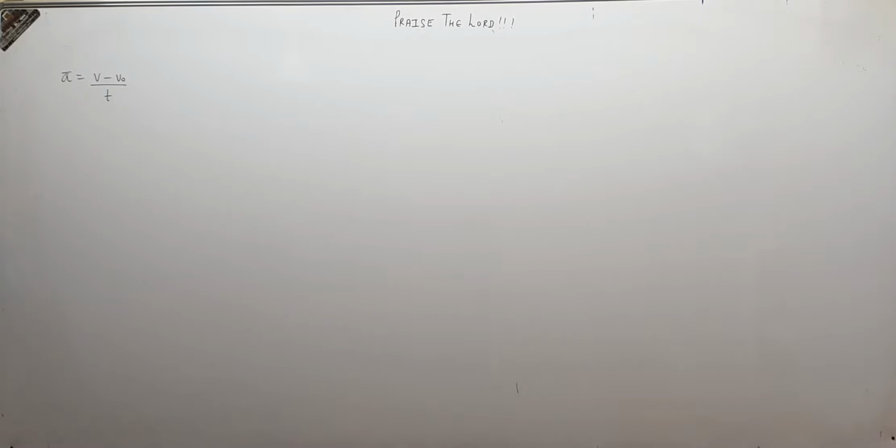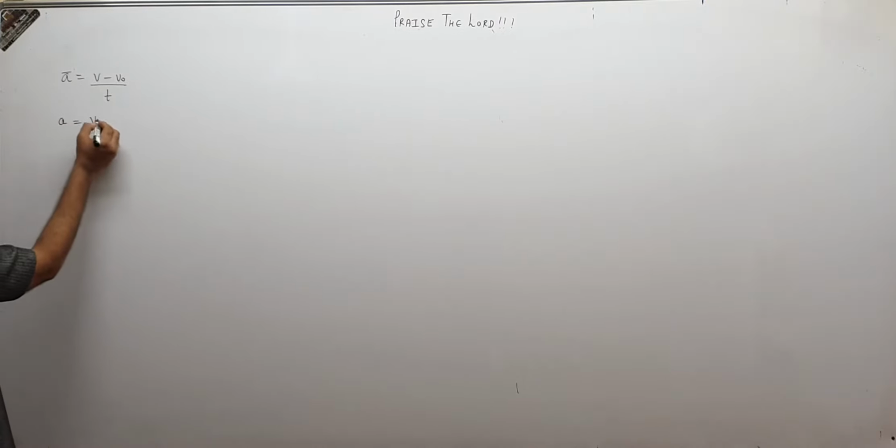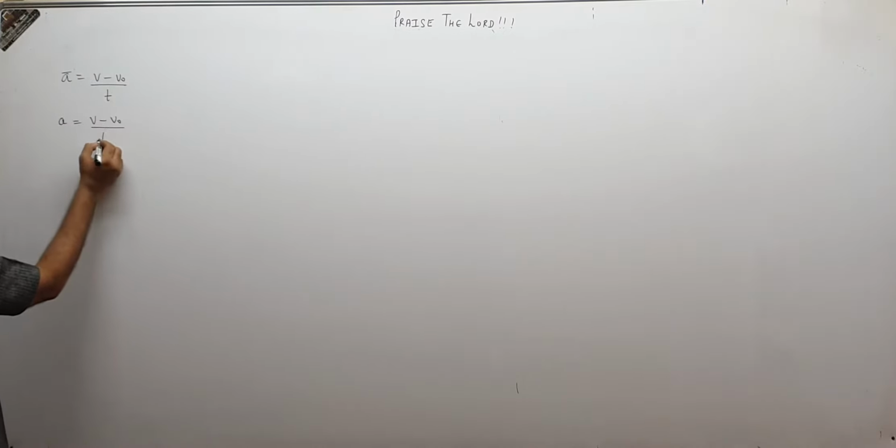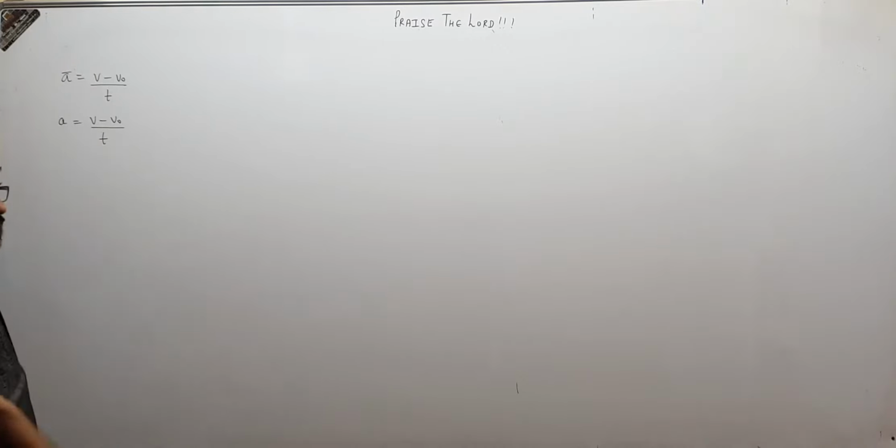Because it is a case of uniform acceleration, average acceleration and uniform acceleration remain the same, so a is v minus vo upon t.